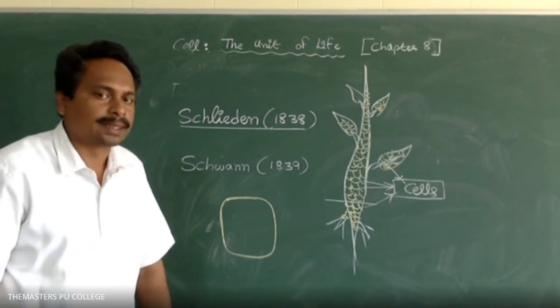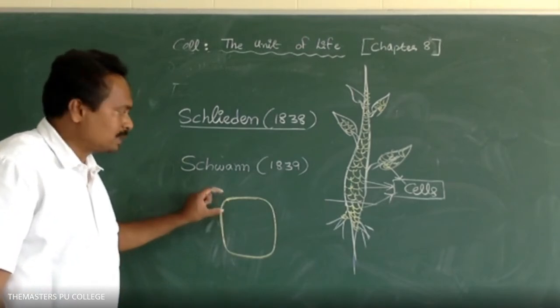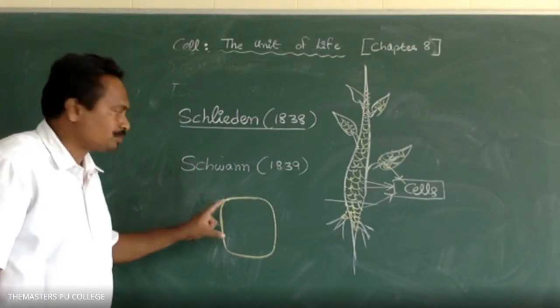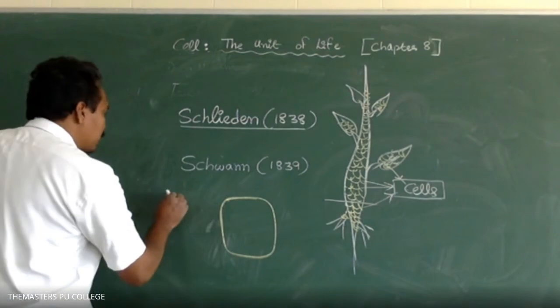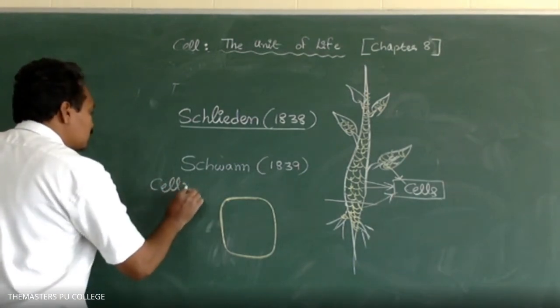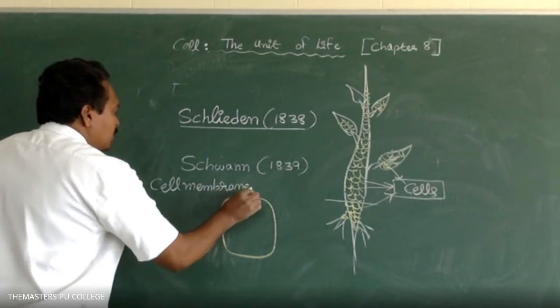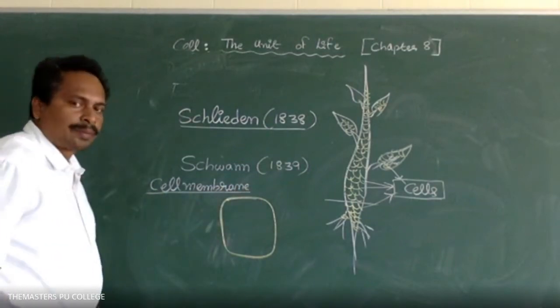In kingdom Animalia, the outermost boundary of the cell is the cell membrane.